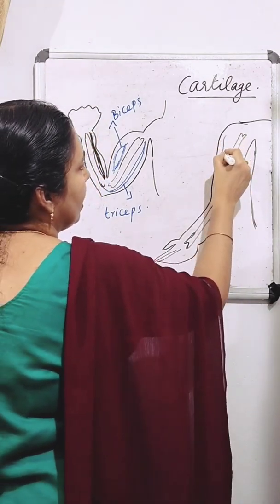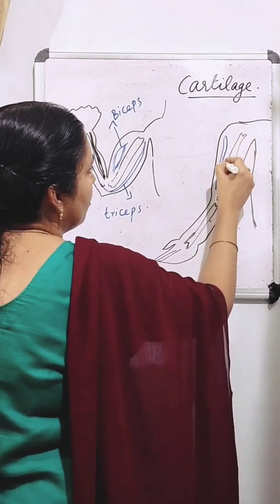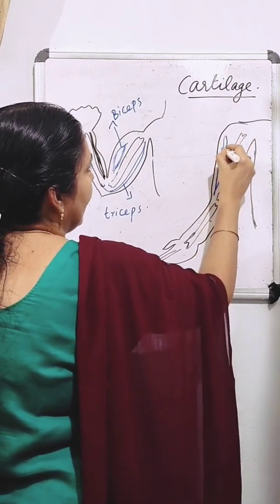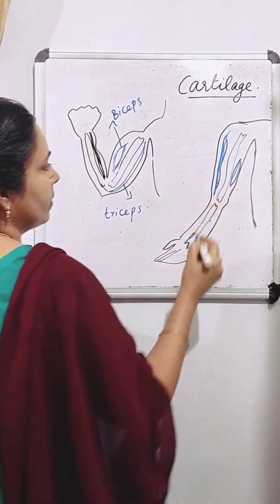Then at that time, what happened to the biceps muscle? The biceps muscle relaxes also. Okay.